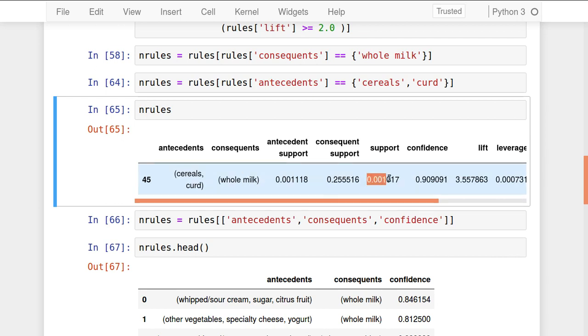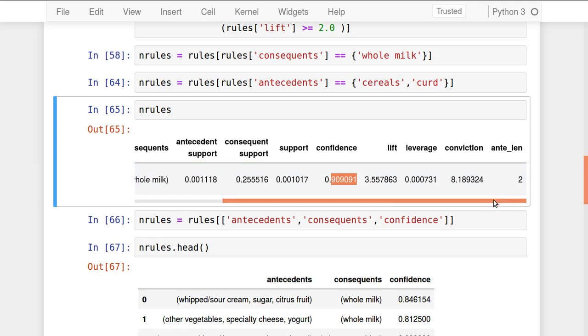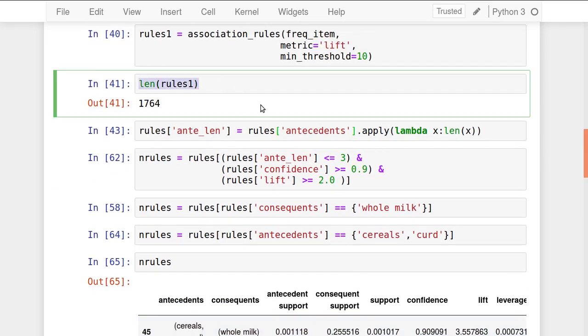Then support of all three that are coming together is this. And the confidence of this rule means when I am purchasing cereal and curds, along with that I have purchased whole milk also 90% of the times. That is what we call confidence, and based on that we have generated the rules. These rules will be shown when you generate the rules and print them.